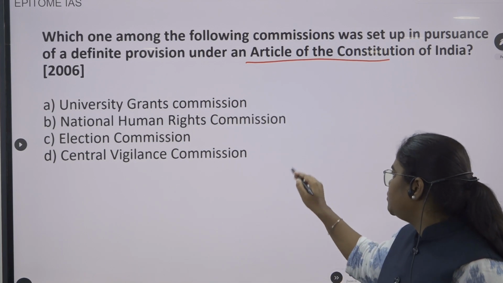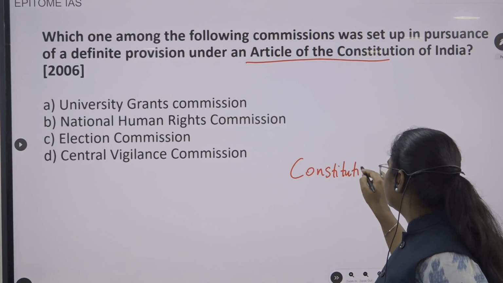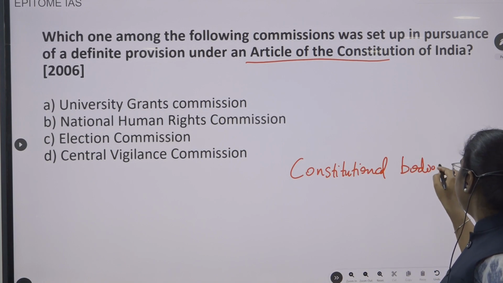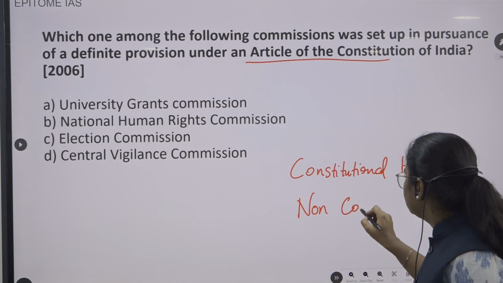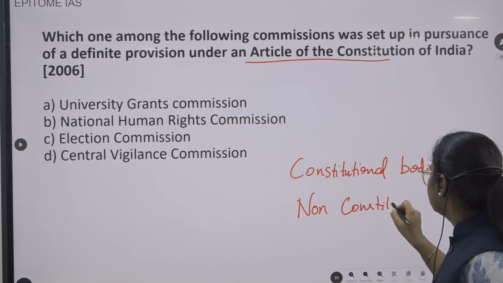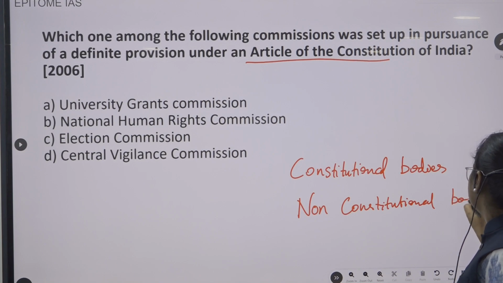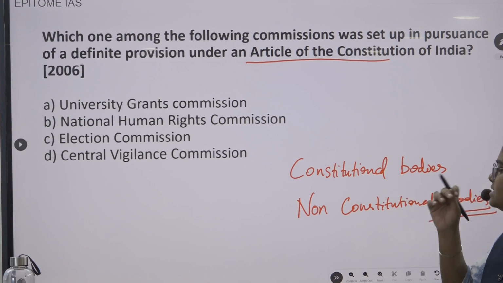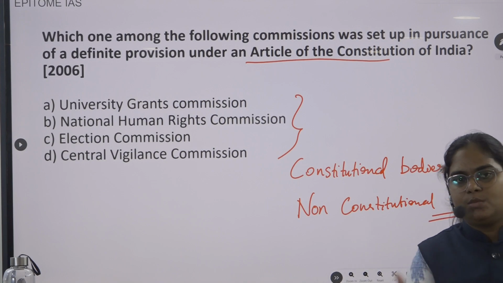You will be studying about constitutional bodies, and you will be reading about non-constitutional bodies in Indian polity. Now they are asking which of these bodies is the constitutional body.